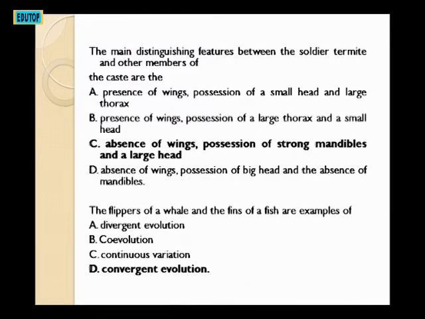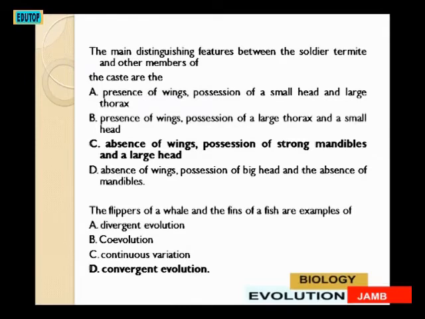The next question. The main distinguishing features between the soldier termites and other members of the caste are: A, presence of wings, possession of a small head and large thorax. B, presence of wings, possession of a large thorax and a small head. C, absence of wings, possession of strong mandibles and a large head.